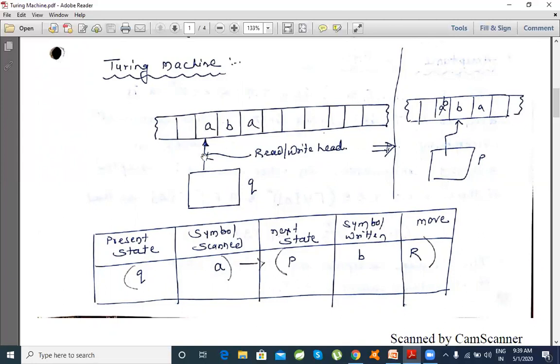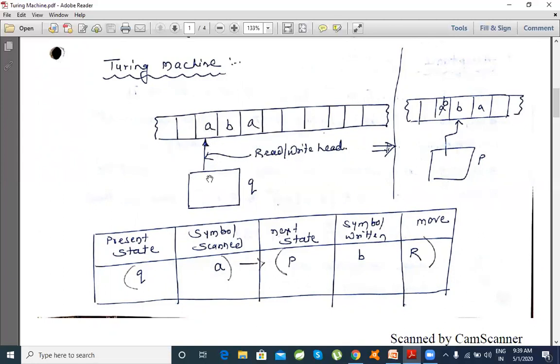This read-write head cannot only read, it can also write back onto this tape. Up till now we haven't seen such concepts in a PDA; a PDA cannot write back onto the tape. But compared with a PDA, this head is rewritable.